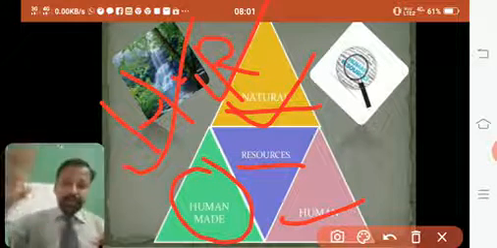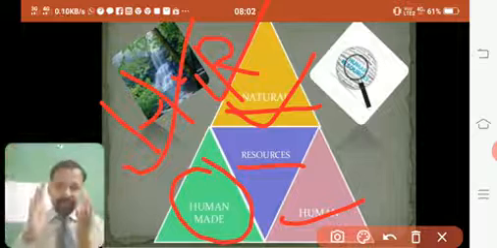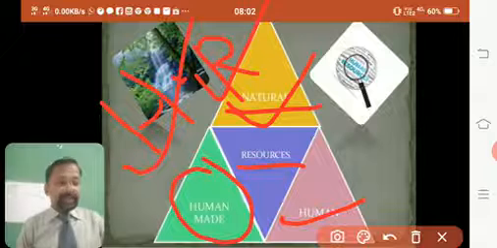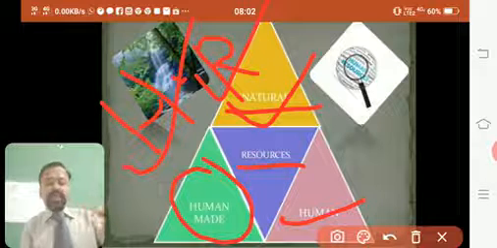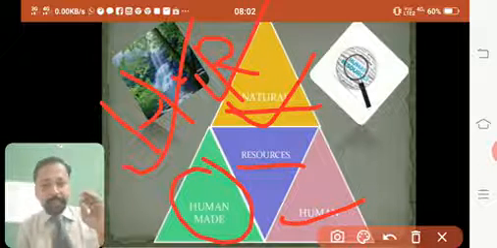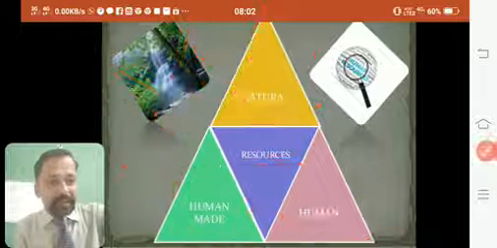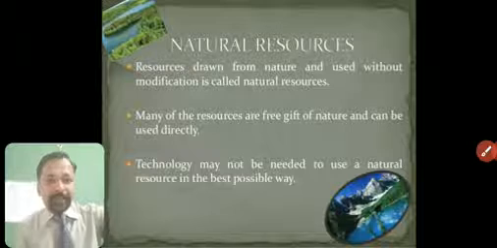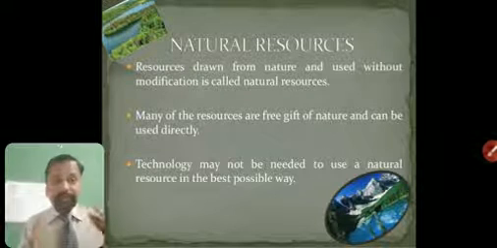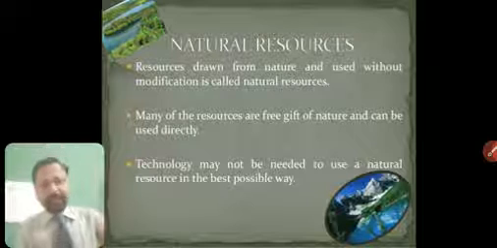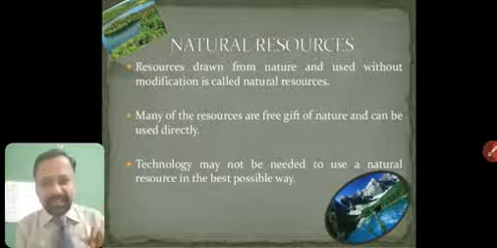So now we have seen natural resources, which we get from nature. Human made resources, which are made by human beings. And then human resources, meaning any human who satisfies our need is called a human resource. Now we'll see how to define these. Natural resources drawn from nature and used without modification are called natural resources. Very simple. They are drawn from nature and we don't modify them much.